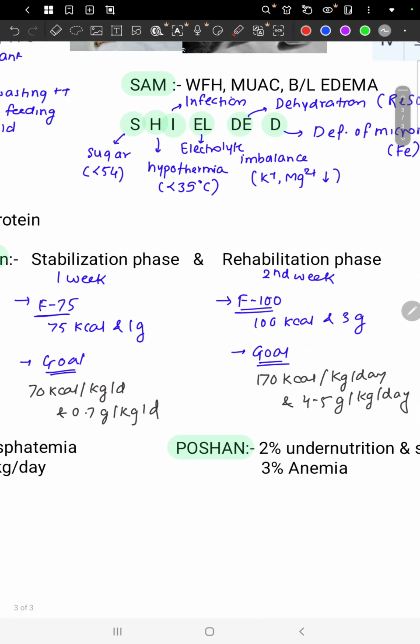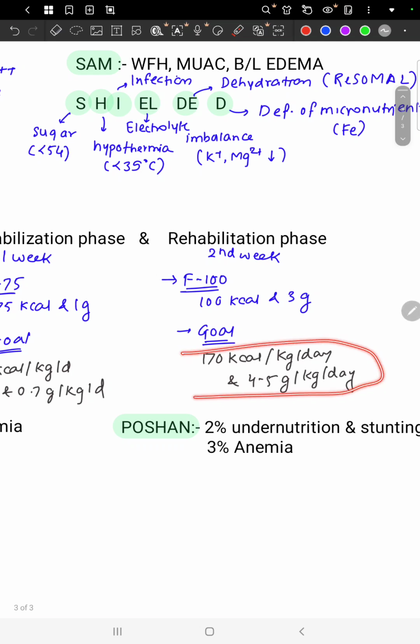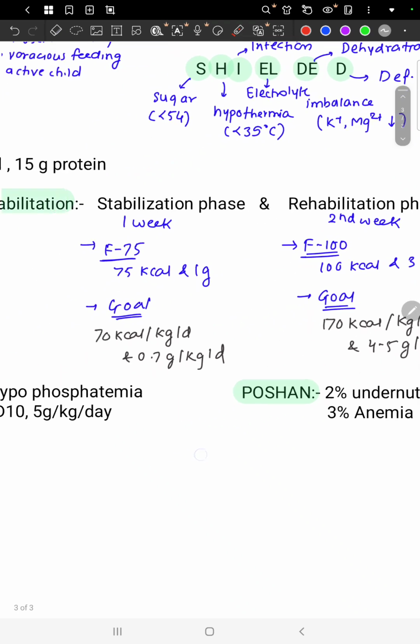Then nutritional rehabilitation. In nutritional rehabilitation, there are two phases: a stabilization phase and a rehabilitation phase. Stabilization phase is during the first week, and rehabilitation phase starts after 2 weeks. In the stabilization phase, the goal is that the child gets 70 kilocalories per kg per day and receives 0.7 grams per kilogram per day of protein. The goal in the rehabilitation phase is that the child achieves 170, to be specific 175 kilocalories per kilogram per day, and 4 to 5 grams of protein per kg per day.